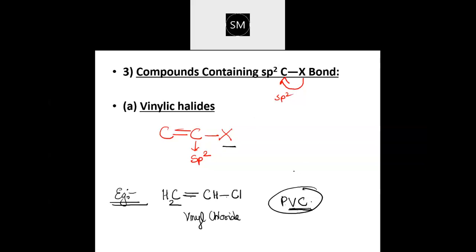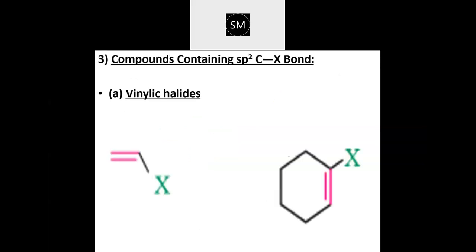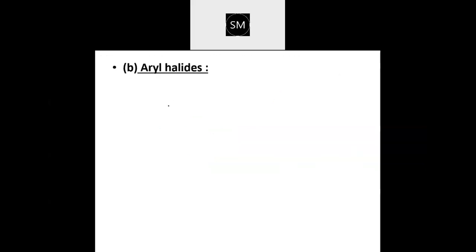Everyone, is it done? Okay, next classification in this. After vinyl, you are having aryl halide. Aryl halide is if halogen is directly attached to the aryl group, that is benzene, the aromatic ring. Remember, AR is for aromatic ring. Aryl group is again an aromatic ring or arenes.